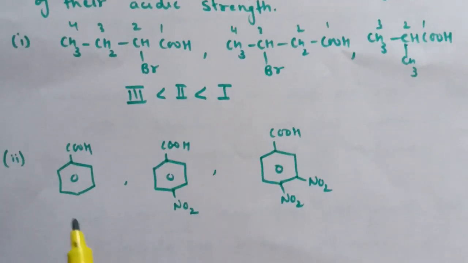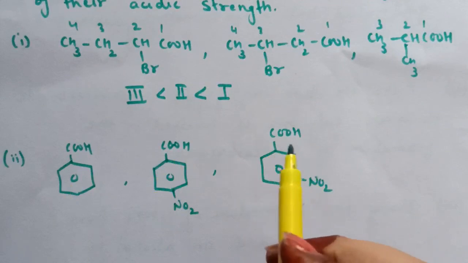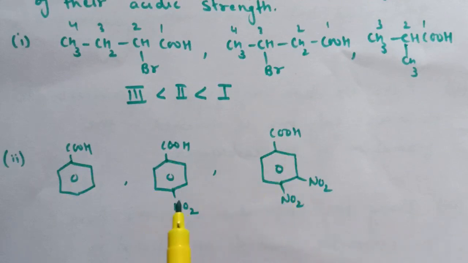Next is benzoic acid, 4-nitrobenzoic acid, 3,4-dinitrobenzoic acid. So here NO2 group is an electron withdrawing group, and when this NO2 group is attached at benzene ring, it will show minus I as well as minus R effect.